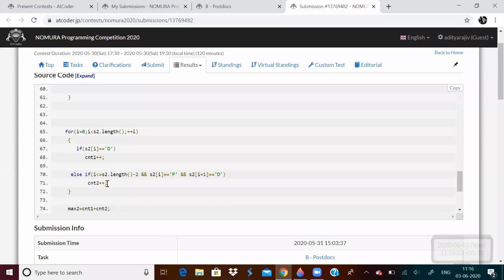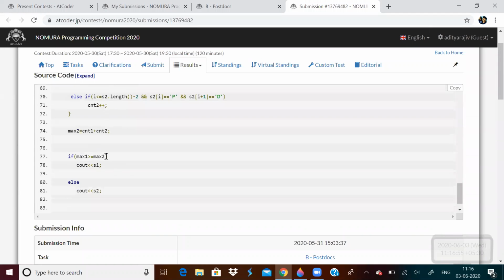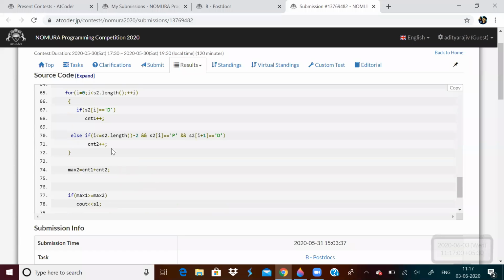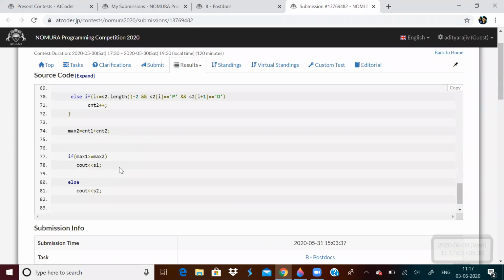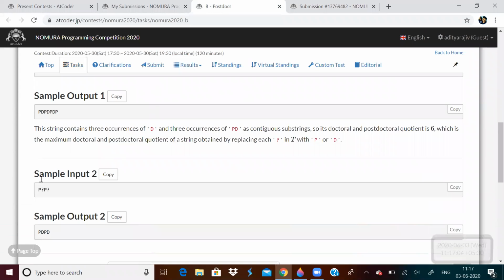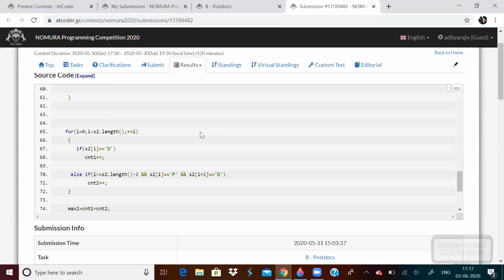And then I will take the maximum of those two. Whichever is maximum by the two methods, I will take and print that string. Ultimately, we have to print that string. So it was just about replacing the question mark with D or P. And if you want to replace it with P, make sure that there is a D next to it, that is, D should be after the question mark. So that was that problem.